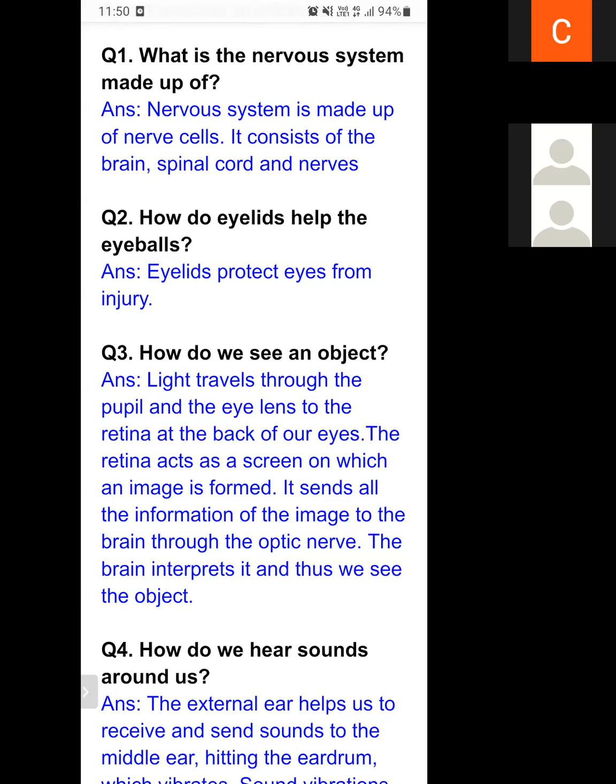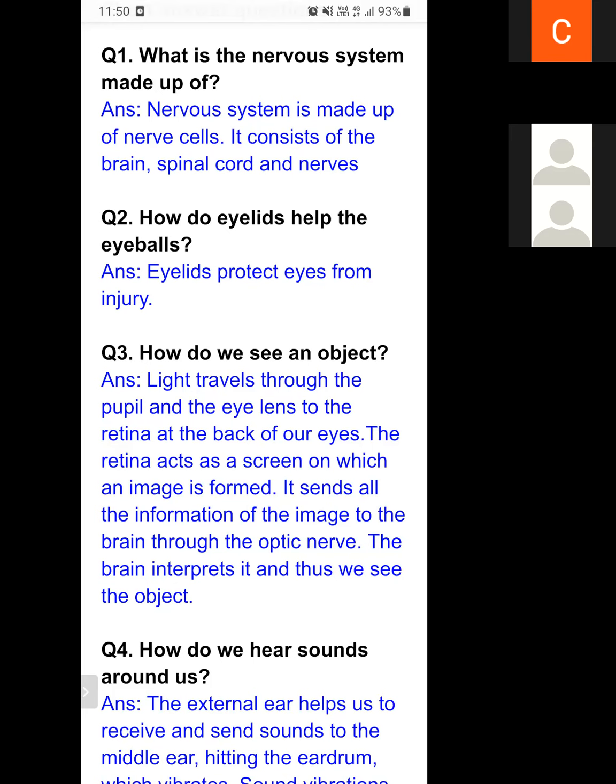So the light travels through the pupil and the eye lens to the retina at the back of our eyes. The retina acts as a screen on which an image is formed. It sends all the information of the image to the brain through the optic nerves.